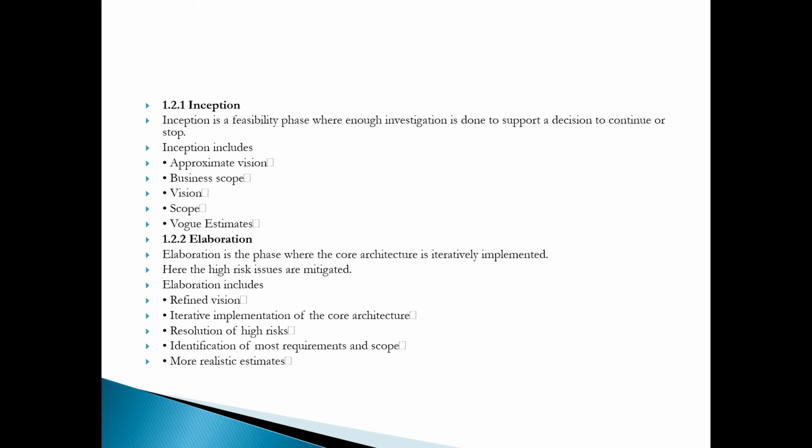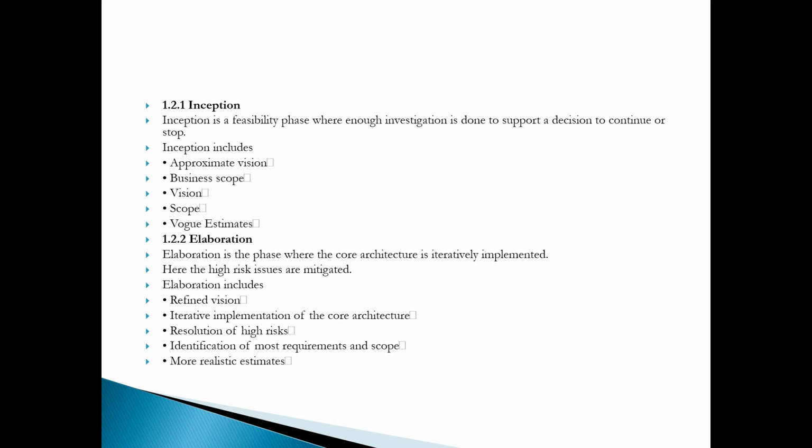So inception is the investigation, a feasibility phase where enough investigation is done to support a decision to continue or stop. We just put a rough estimation for the project. So the first step is inception, the investigation. We decide at the inception stage whether to continue or stop.